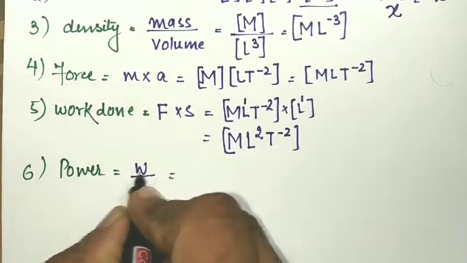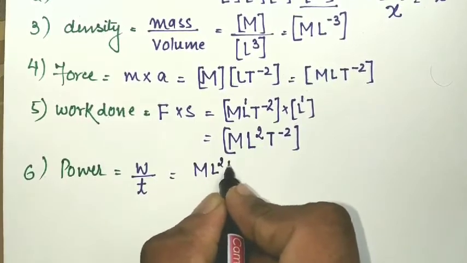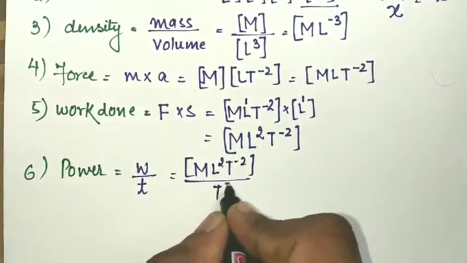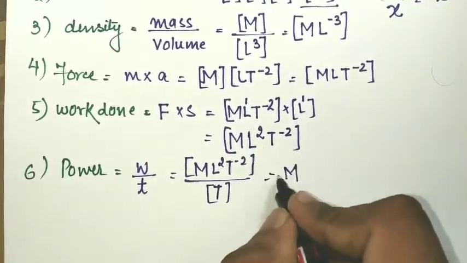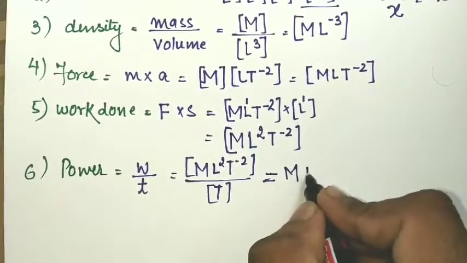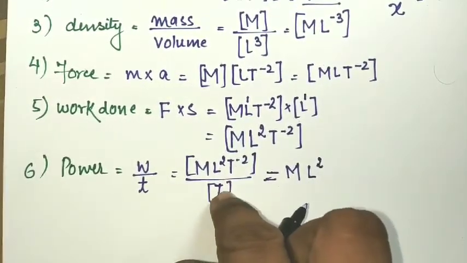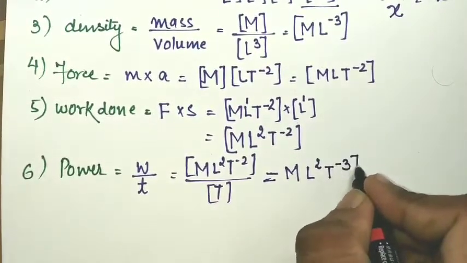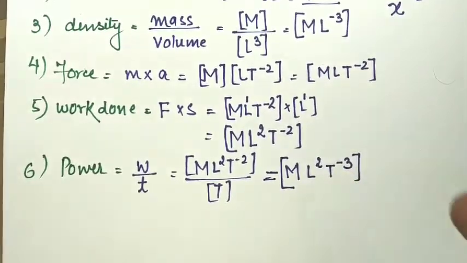The formula for work done is M L to the power 2 t to the power minus 2 upon time t. So M will be M, no change takes place. L to the power 2 stays, and t to the power minus 2 and t to the power minus 1 make it t to the power minus 3. So M L to the power 2 t to the power minus 3 will be the dimensional formula for power.